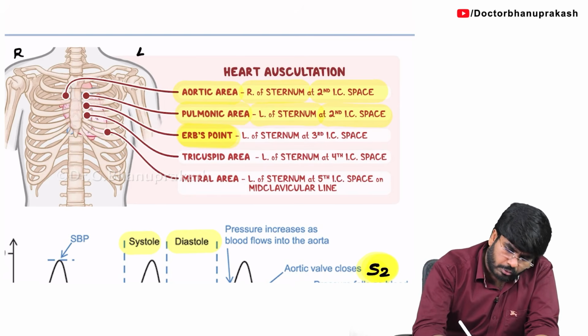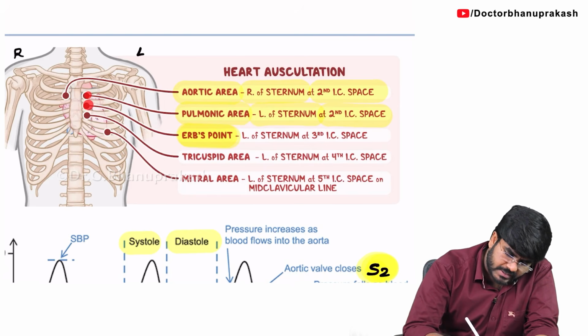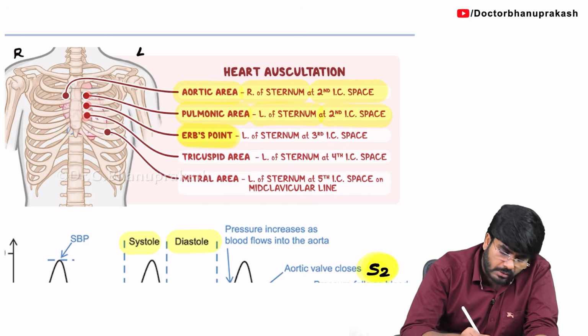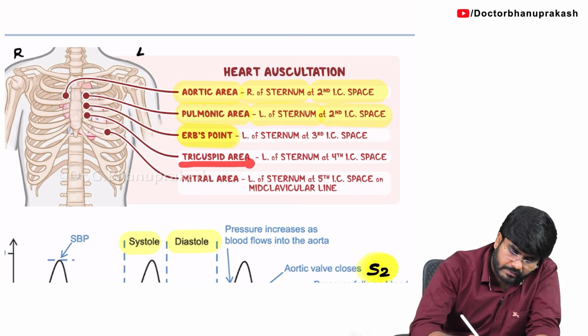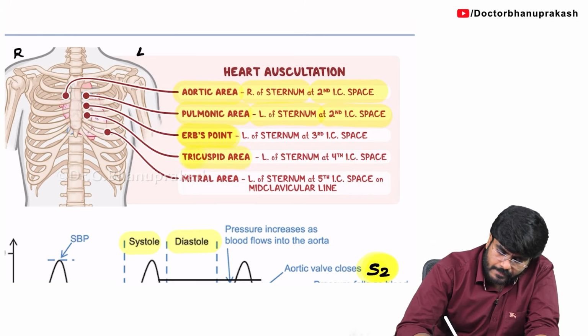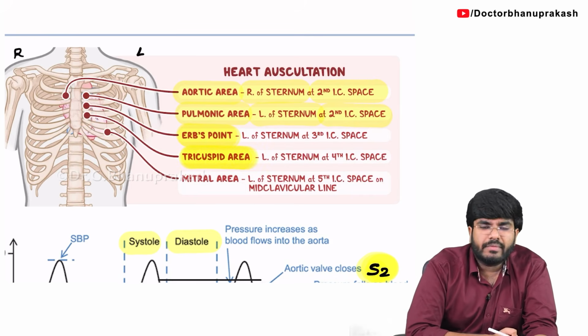So, now just down from it. Okay, here is the second intercostal space, this is the third and fourth intercostal space. Now, look here, this is the fourth intercostal space, this is the area for the tricuspid valve. Okay, that is the tricuspid area, where you can hear the sounds of the tricuspid valve.